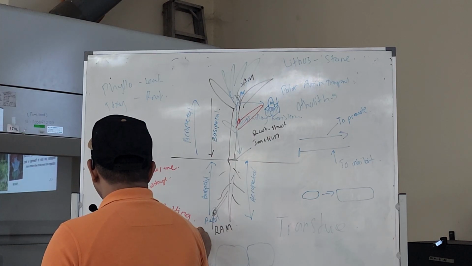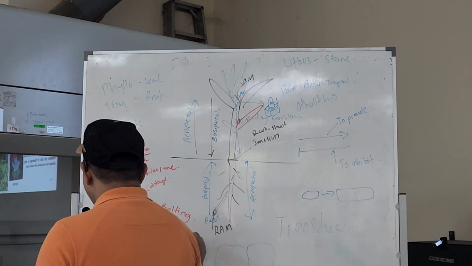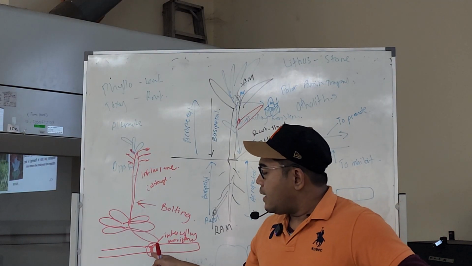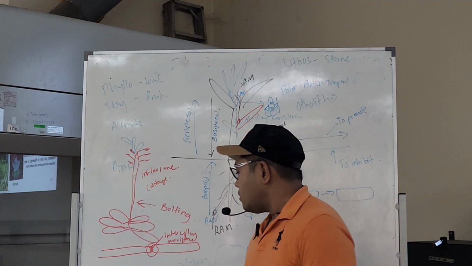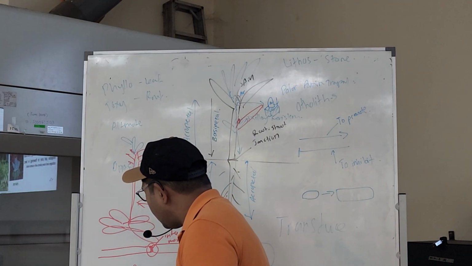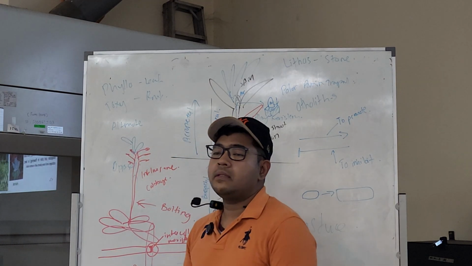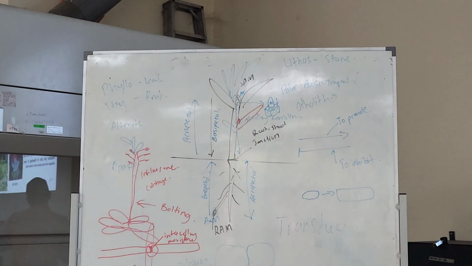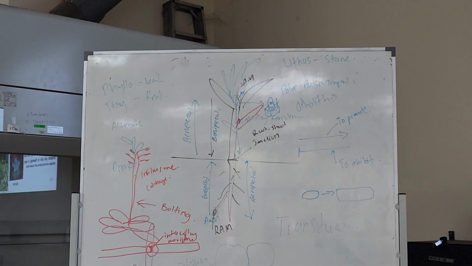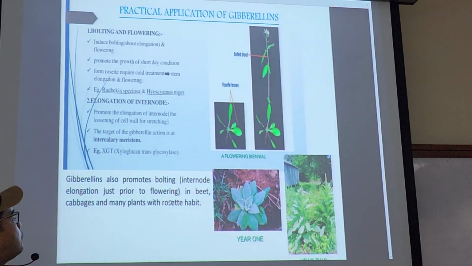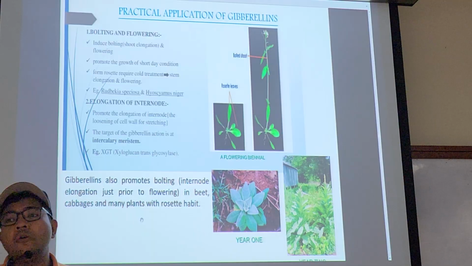Intercalary meristem. But mind you, not all plants have this intercalary meristem. So when the meristem is there, it can elongate this. Maybe at first it was only this tall, but now it can become this tall, thanks to this intercalary meristem. And what can activate it? Gibberellic acid. Right. So let's see here. You have your rosette leaf, like the one I drew earlier, and it promotes the bolting, internode elongation just prior to flowering in beet, cabbage, and many plants with rosette habit.